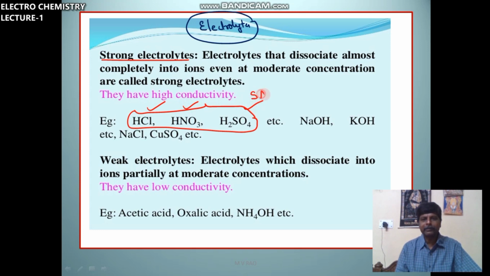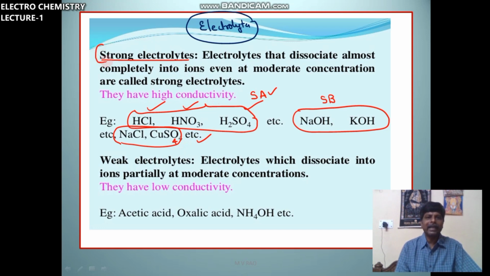These are examples of strong acids. These are examples of strong bases. These are salt solutions, NaCl, CuSO4. These are considered strong electrolytes because they produce more ions.